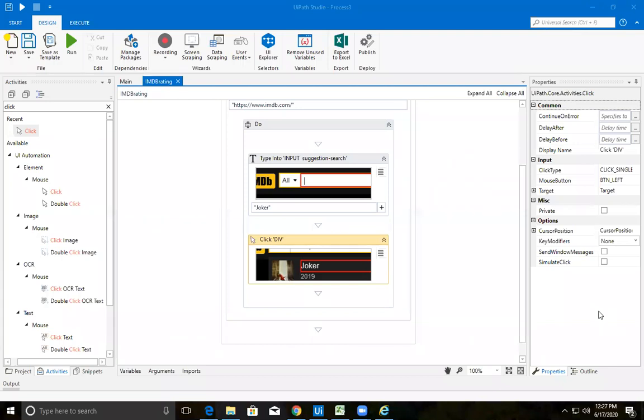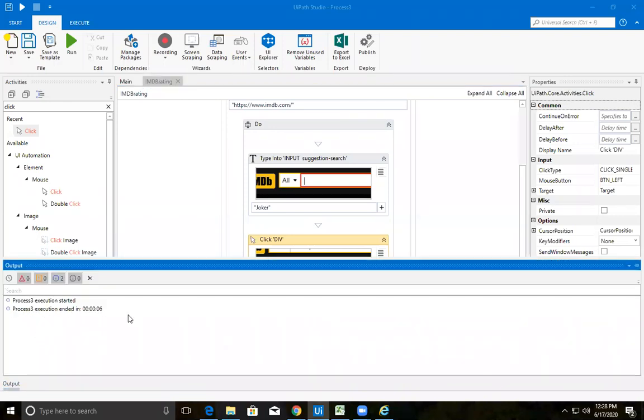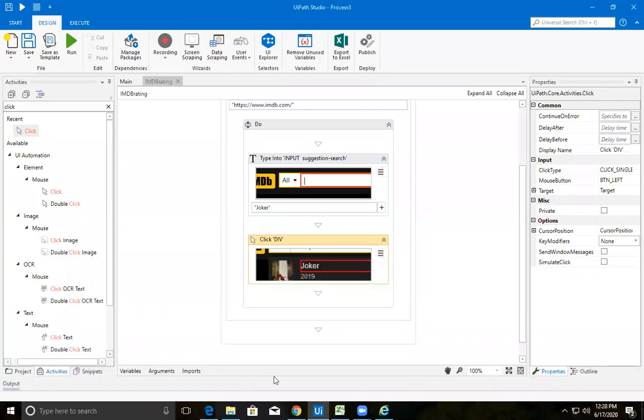Next thing is, after execution, it returns to UiPath Studio. Yes, it needs to come back to UiPath Studio, because that is what the execution is. You can check in the output whether it has ended or not. Yes, it has ended. It took 6 seconds for me. So you can check that status in your output console. It needs to come back.